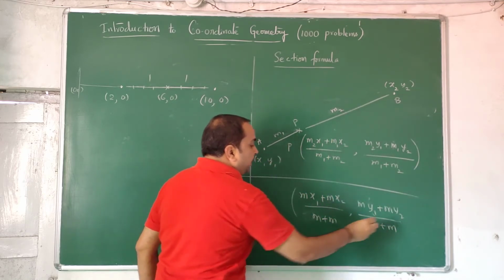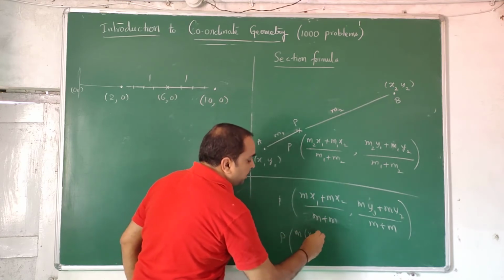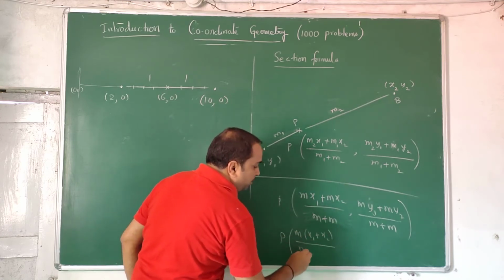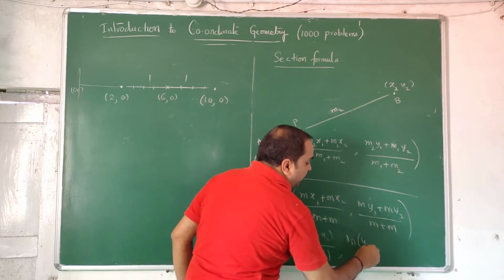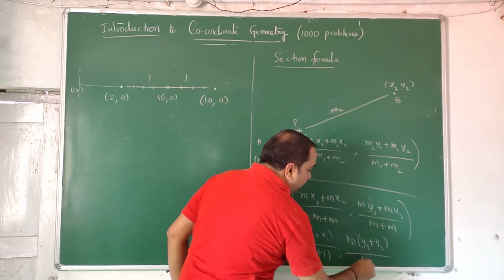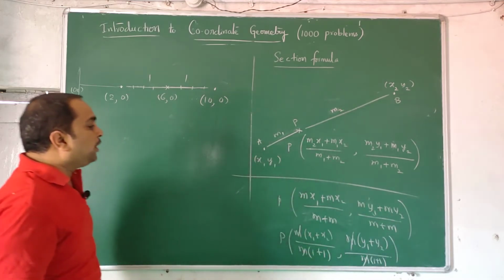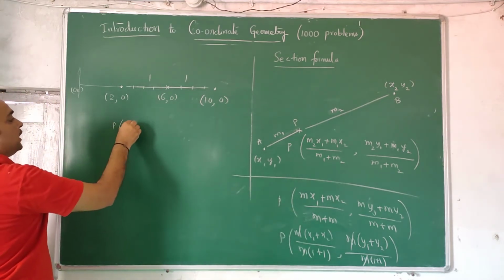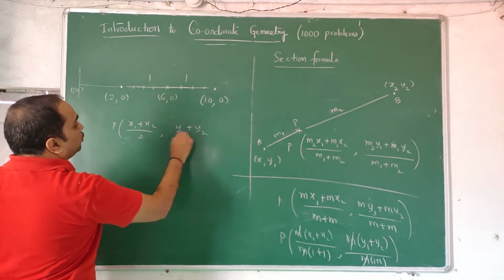Now in the numerator take m common: m times x1 plus x2, by m common in the denominator, 1 plus 1, comma, m common in y1 plus y2 by m common, 1 plus 1. So m gets cancelled, m gets cancelled. The midpoint formula is x1 plus x2 by 2, comma, y1 plus y2 by 2.